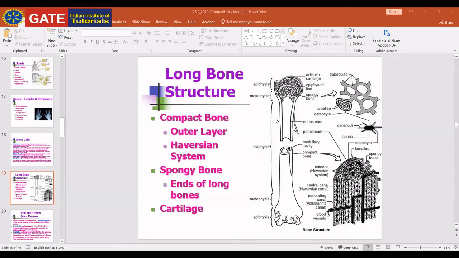We divide the bone into three parts: epiphysis, metaphysis and diaphysis. Diaphysis is the long part of the bone. Epiphysis is the end part of the bone, and diaphysis is the long shaft of the bone.